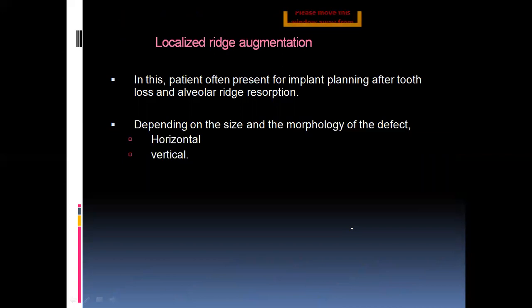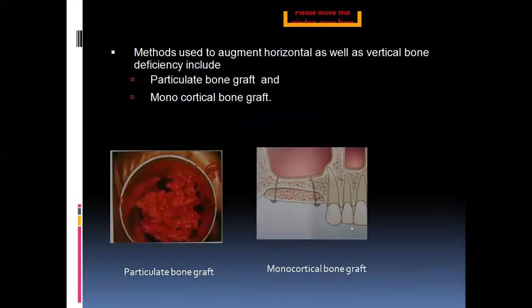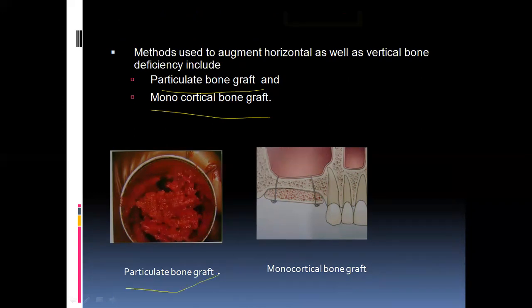That is, if there are any defects in the alveolar ridge resorption, then we can augment the ridge. The defects can be horizontal and they can be vertical defects. So we can use the particulate bone graft in such areas, and also monocortical bone graft. Particulate bone graft, the name itself shows that the graft will be in the form of particles, whereas in monocortical bone graft, a chunk of the bone can be placed.